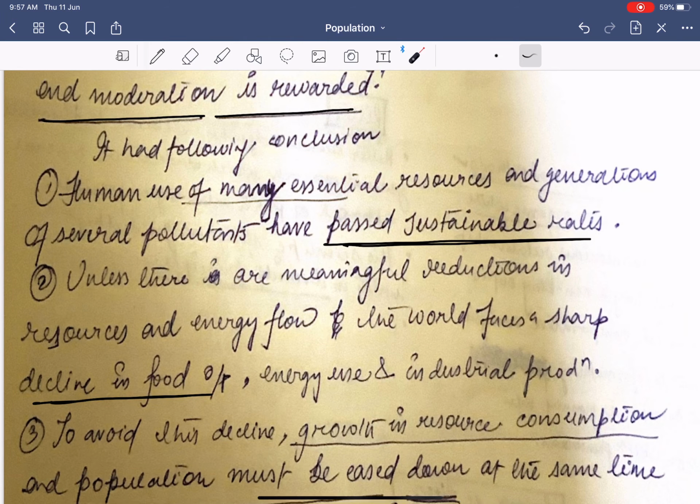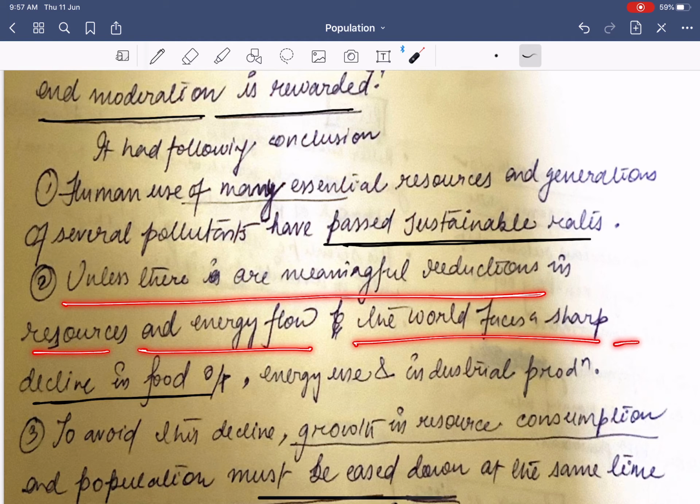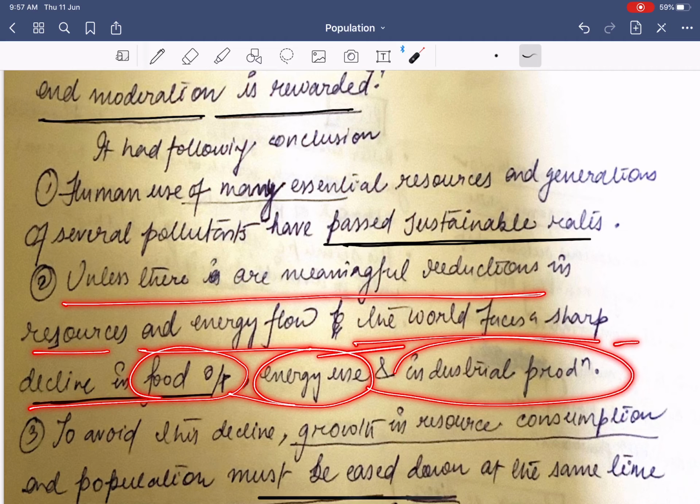It said that human use of many essential resources and generation of several pollutants have passed the sustainable rates. This is one thing. Again, it says that unless there is a meaningful reduction in the resources and energy flow, the world faces a sharp decline in food output, energy use, and industrial production.